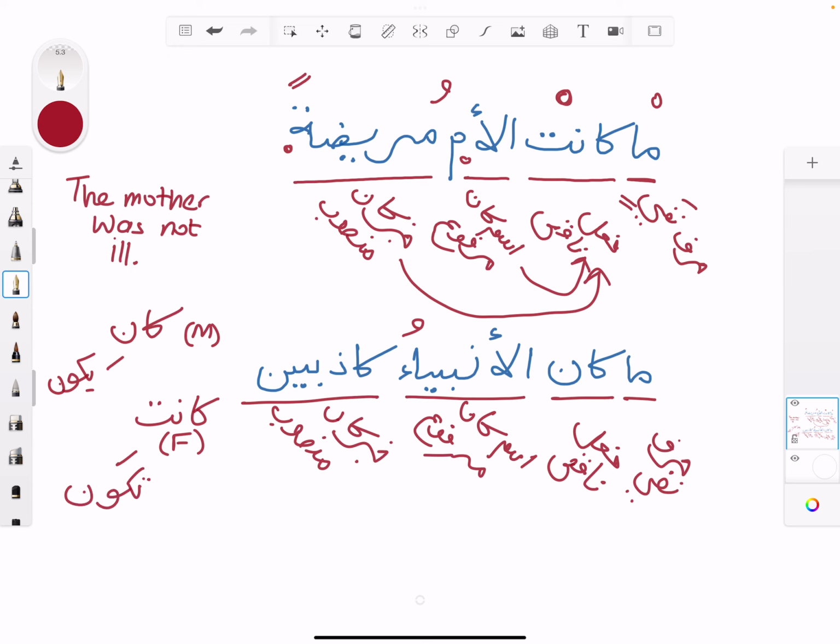Both of these would be the past, and yakunu would become translated as the present. All right, so we've done that one.